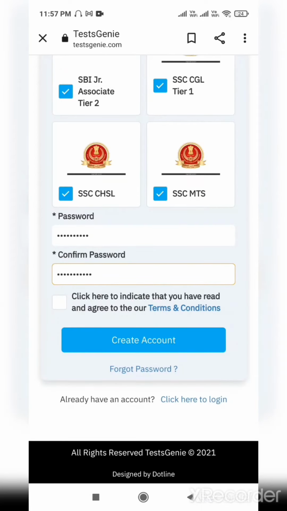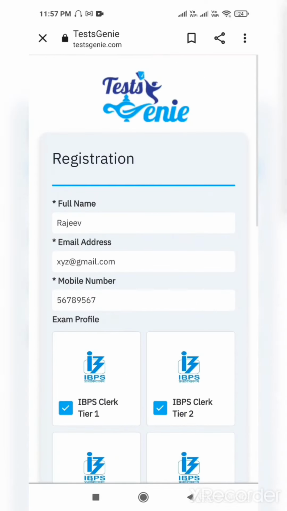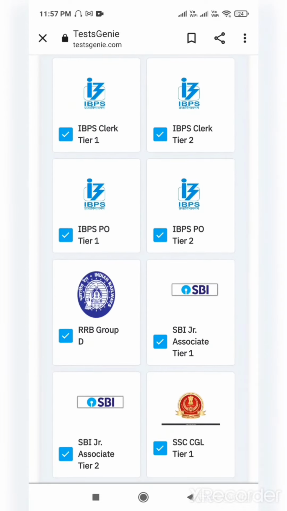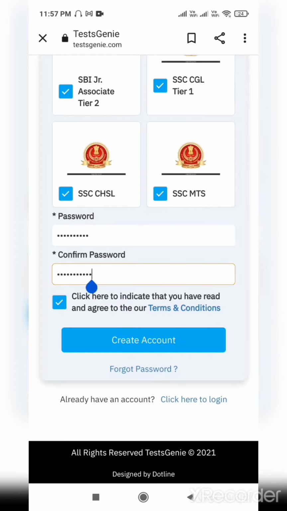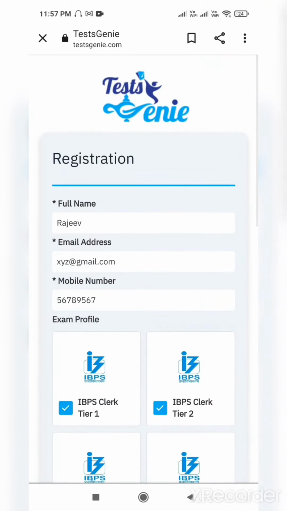Okay, so now we are almost ready to go. Now you have to click this dialog box that you are agreeing to the terms and conditions of this website, and then you can create your password. They ask for information: full name, email address, mobile number, the exams of your interest, and then you create your password. Then you will get a message that email verification is pending, or has been sent to your mail, and then you go to your email and verify it, and then you will be ready to go. Since I am already registered, I won't be doing it.